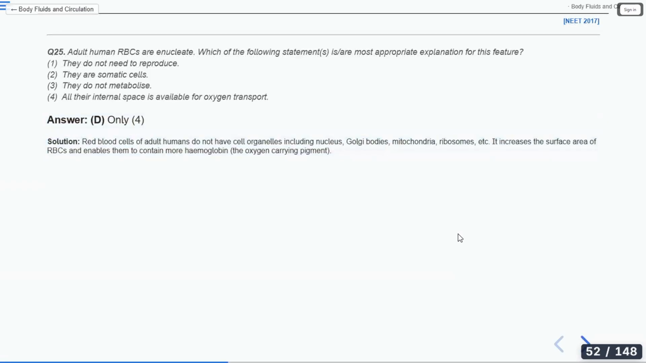Red blood cells in adult humans do not have cell organelles including the nucleus. None of the cell organelles will be there. So it enables them to contain more hemoglobin, so they can carry more oxygen. Okay, any doubts? Any doubts or any concepts to be cleared?